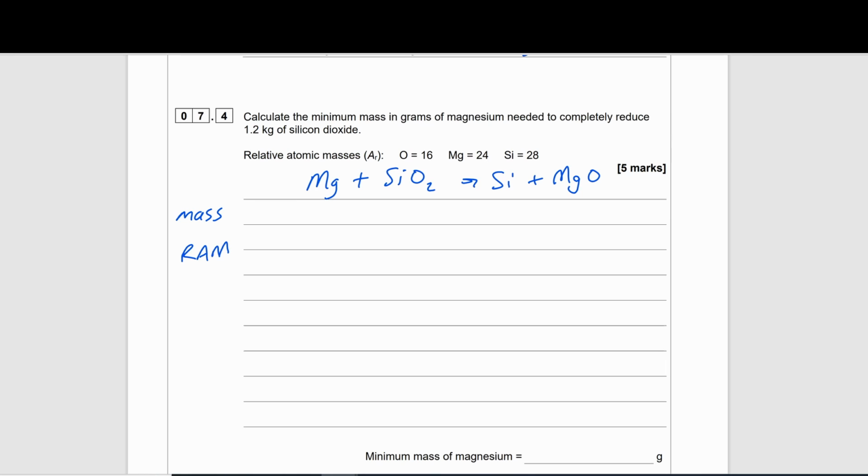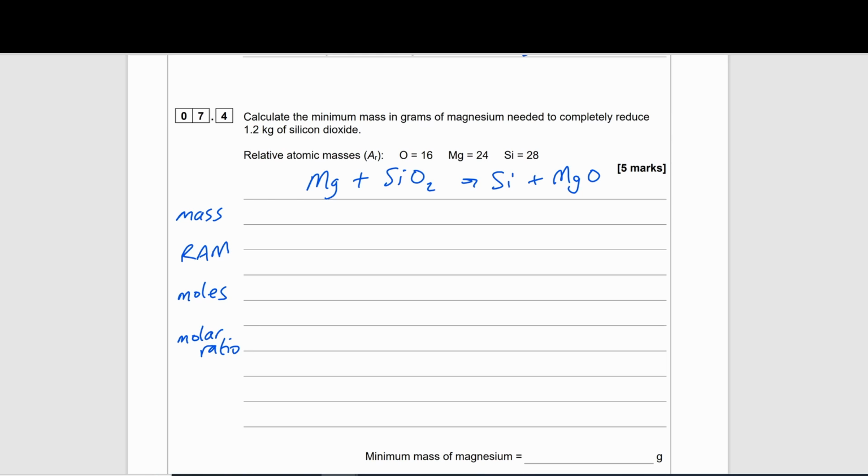And with those pieces of information, I'm able to find out the number of moles of certain substances. After that, I want to find out the molar ratio. And then if I am able to go there, I'm able to then work out the mass to finally get my answer.